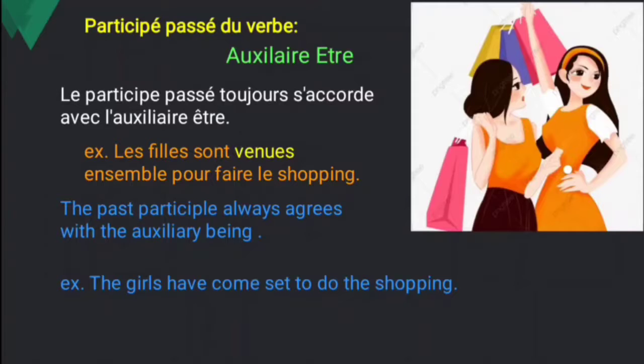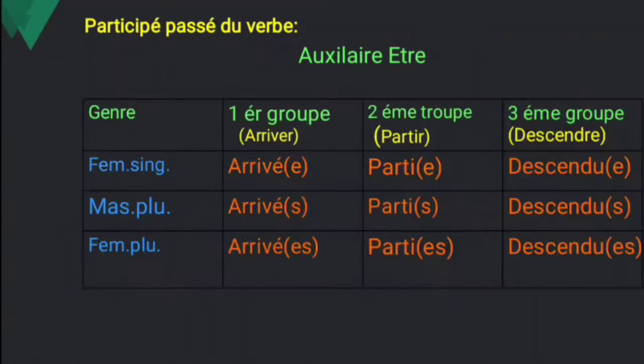See the verb venir, that is to come. So it ends with what? Ir. So what is the past participle of this verb? Venu, and it agrees in gender. Here two girls are there, so for the two girls you have to add what? Es. So that is the auxiliary être. And see, participe passé du verbe with auxiliary être: when you are conjugating the être verb, you have to add some endings.